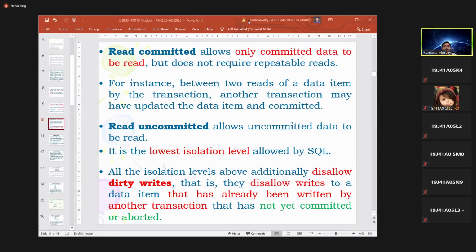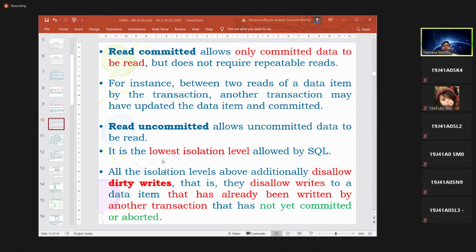Right. So the first, lowest level is reading uncommitted data. It is serializable, but you may read uncommitted data. Other is reading always committed data, which is more secure. Otherwise, at least when you are reading more than once repeatedly in the same transaction, don't allow others to modify. These are called the various isolation levels.